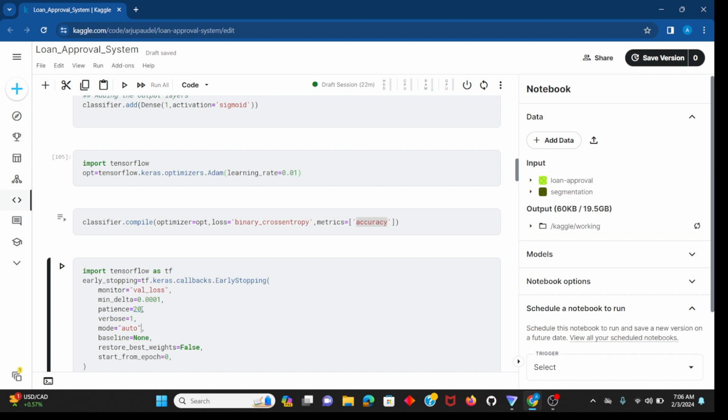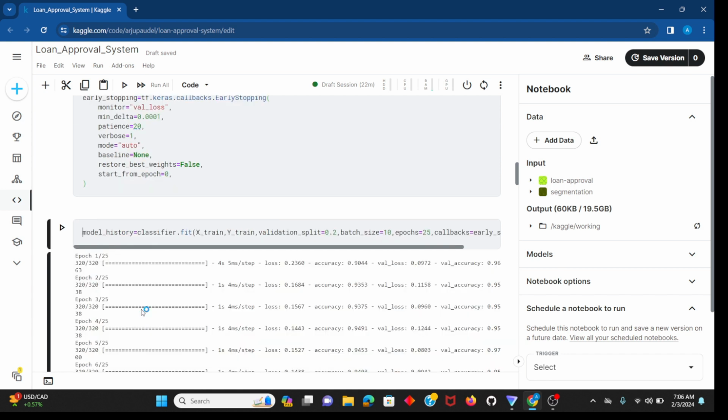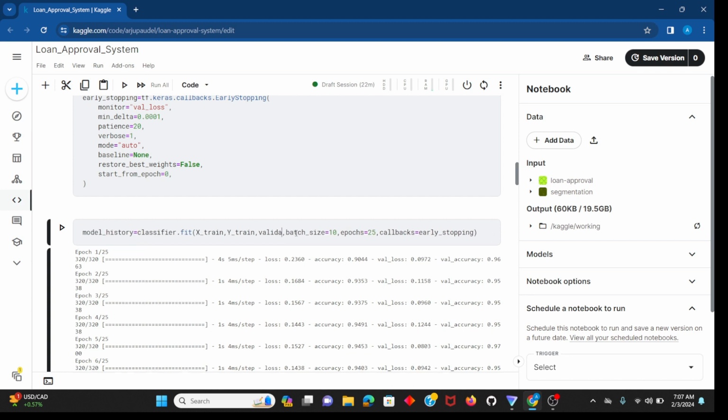I have not restored the best weights, and I am starting from epoch 0, and I have given baseline as None. I'm putting the data as X train, Y train, and validation data as